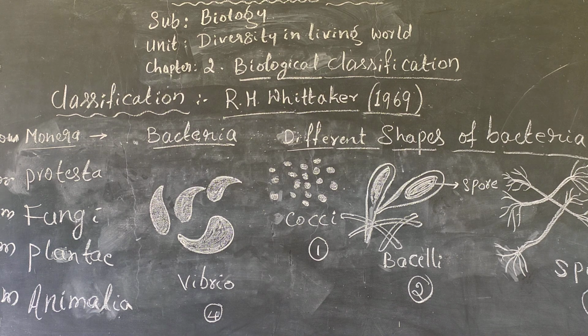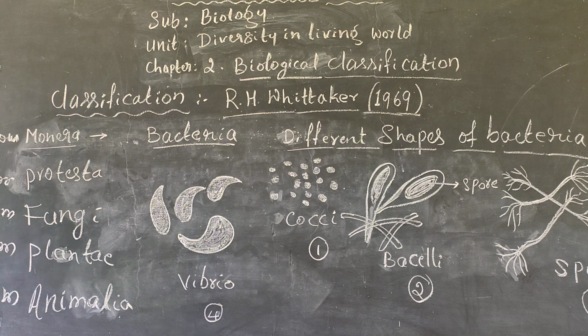Kingdom number 1 Monera, kingdom number 2 Protista, kingdom number 3 Fungi, kingdom number 4 Plantae, kingdom number 5 Animalia.